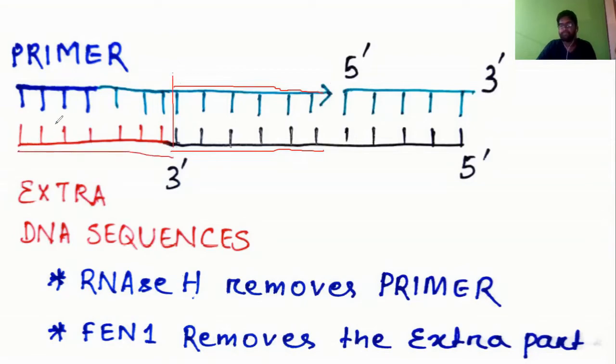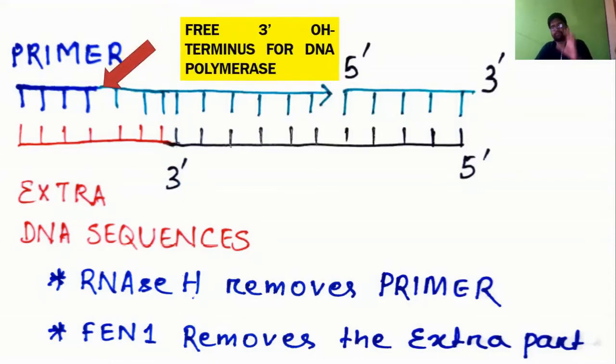The primer can be removed by RNase H, and the extra DNA sequence can be removed by FEN1, or flap endonuclease 1. So by this method we can conserve our DNA. The primer at this position provides a free 3' OH terminus for DNA polymerase, and the process is successfully completed.